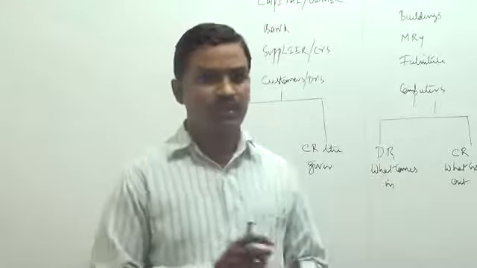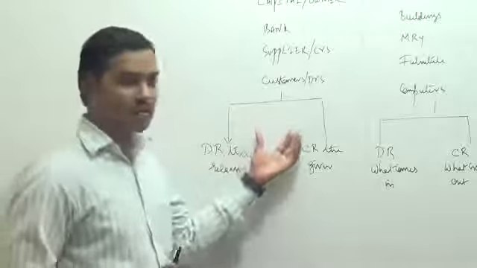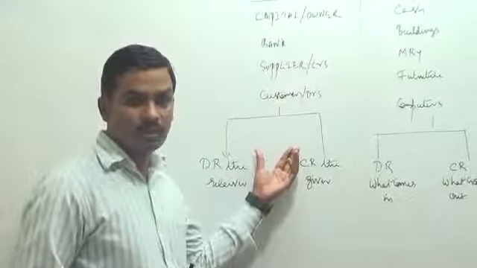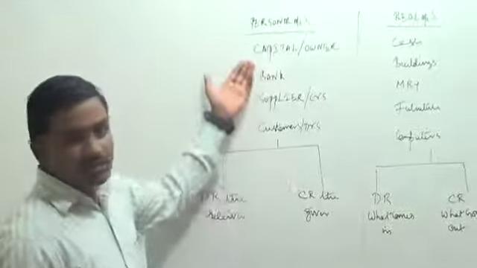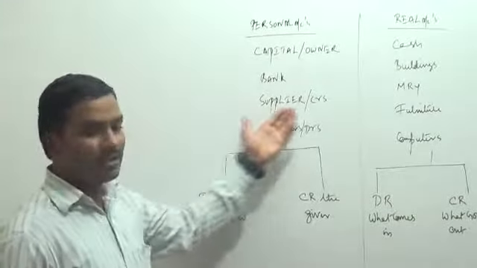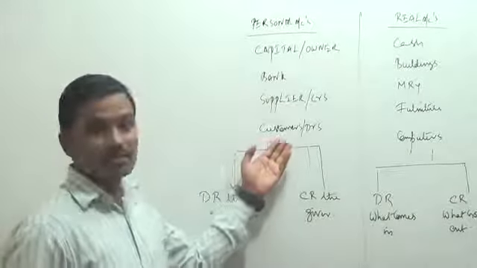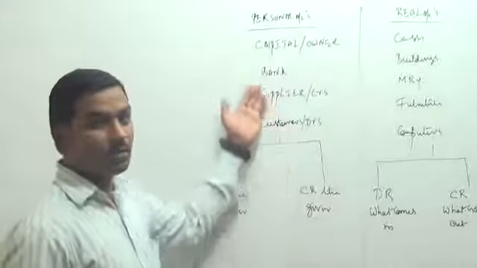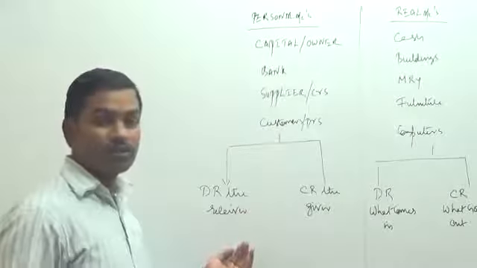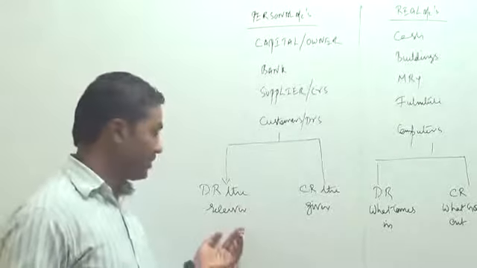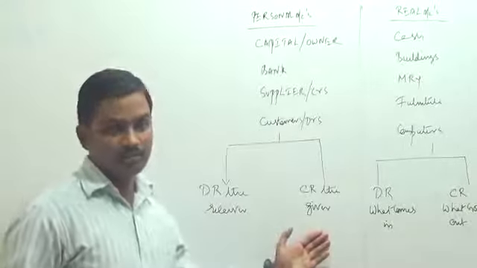All the business transactions or the accounting information which has to be recorded in our account books can be divided into three types. Information relating to persons is called personal accounts. Owner is a person, bank, suppliers, creditors, customers and debtors. These are all personal accounts. Personal account rules are debit the receiver and credit the giver.